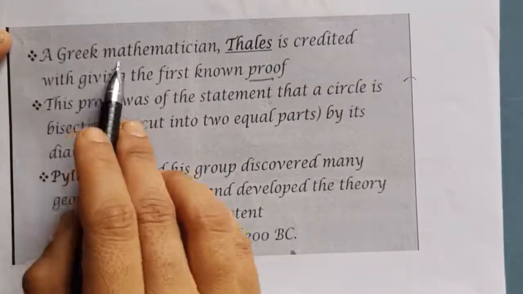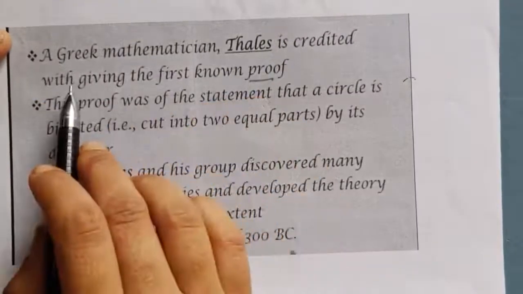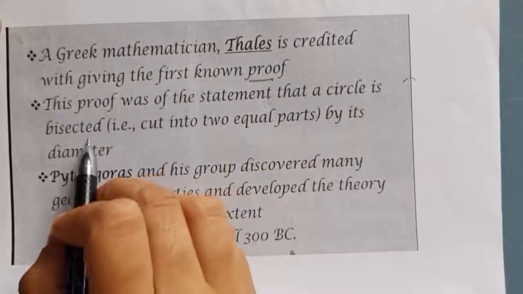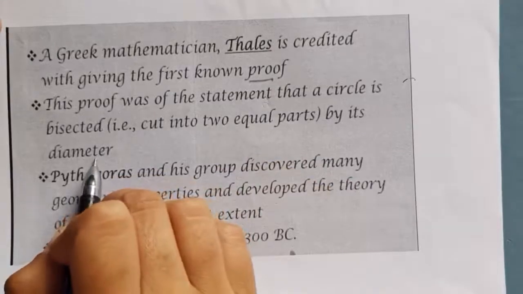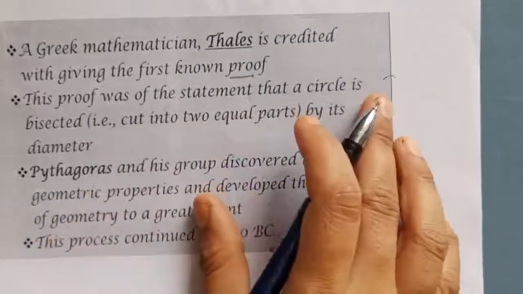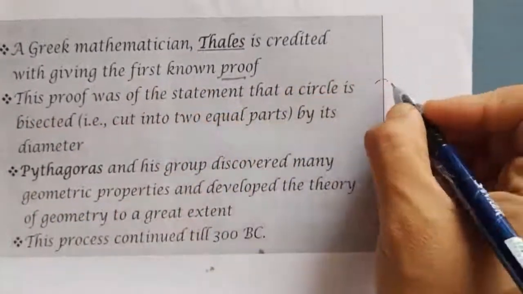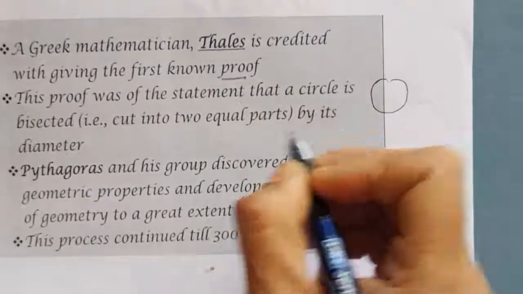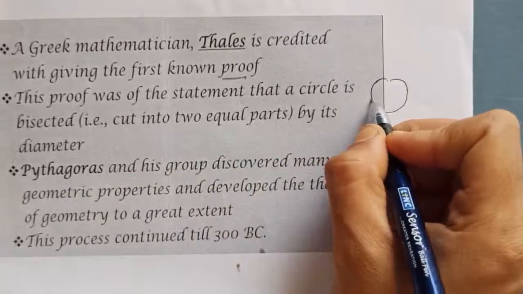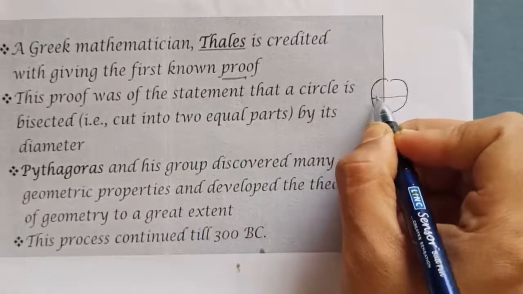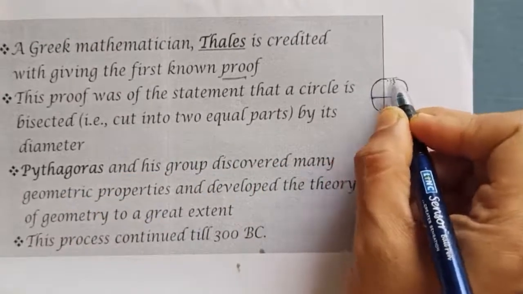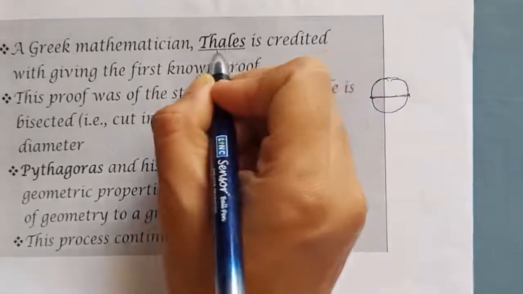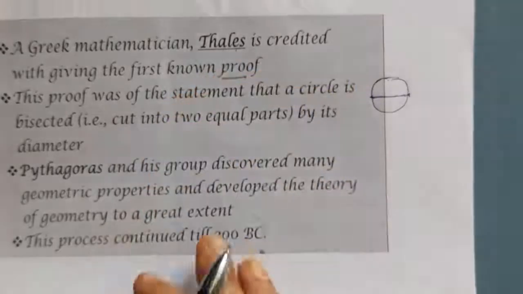Next, the Greek mathematician Thales is credited with giving the first known proof, that a circle is bisected by its diameter. Students, you already used this theorem and you got the proof of it. Bisected means divided into equal parts. How do we get equal parts? By the diameter. It was a proof given by Thales.